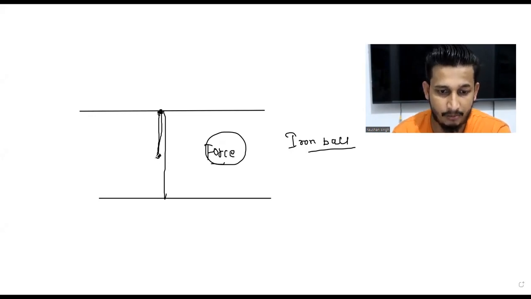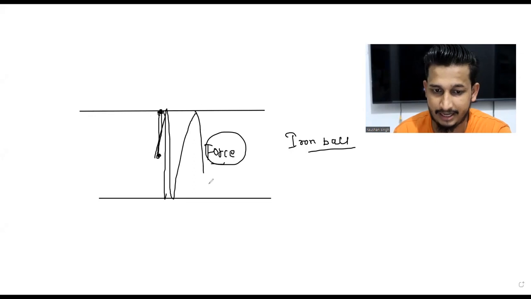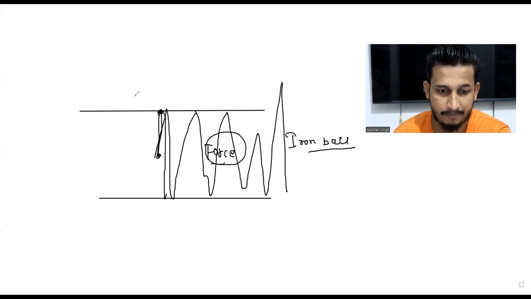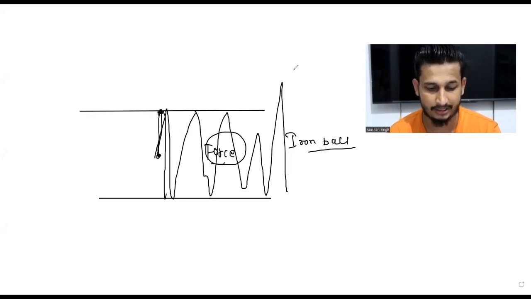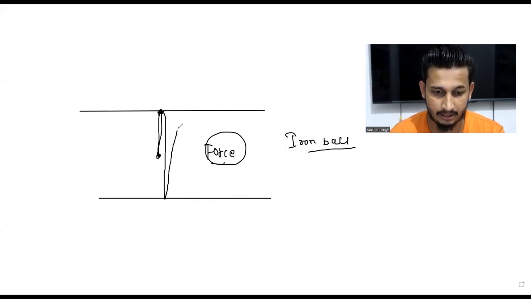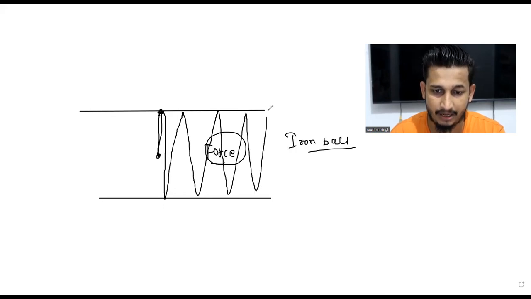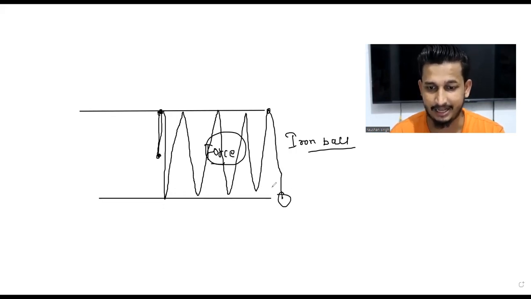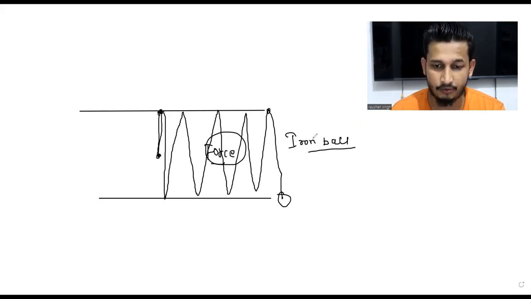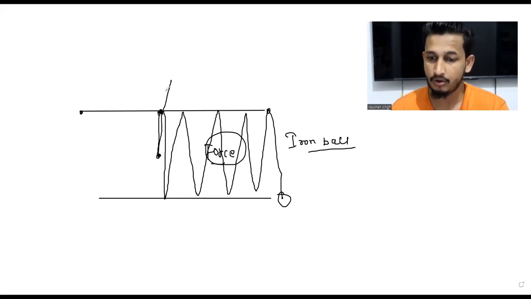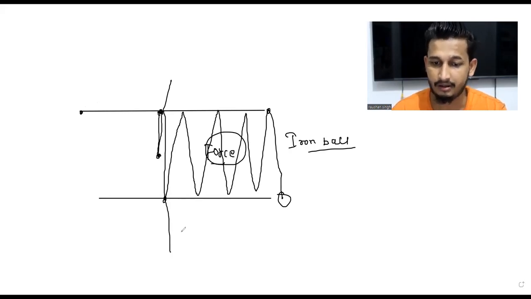So it will keep on moving between the floor and the ceiling like this, right? Can you please tell me with yes or no? The ball will keep on moving between the floor and the ceiling. Is it clear till this point of time? Why is it going to move between floor and ceiling? Because the ceiling will not allow the ball to go upwards, and the floor will not allow the ball to go downwards, right?